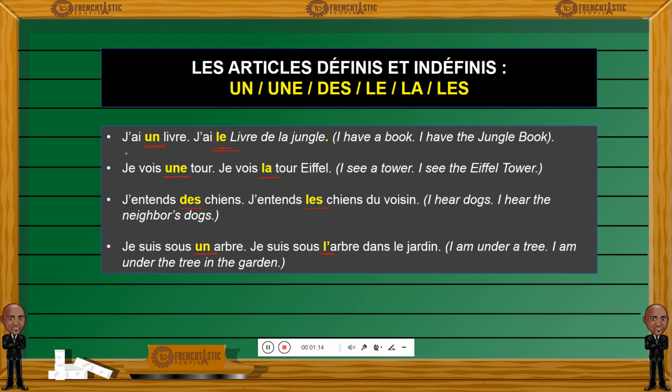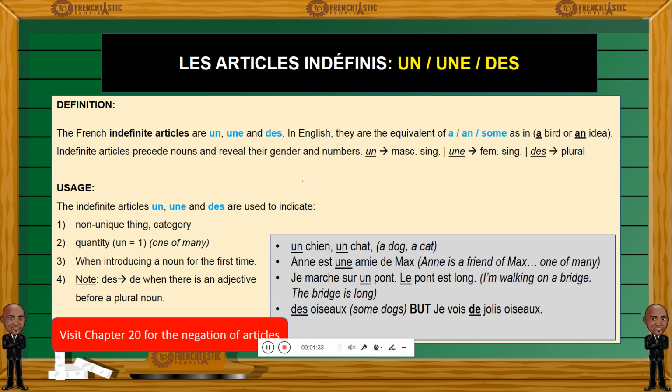So here we proceed from an indefinite article and we end up with a definite one. Indefinite article, definite one. There's a reason why I positioned those articles that way, moving from indefinite article to a definite article, and you'll see why very soon. So let's work on indefinite articles first.